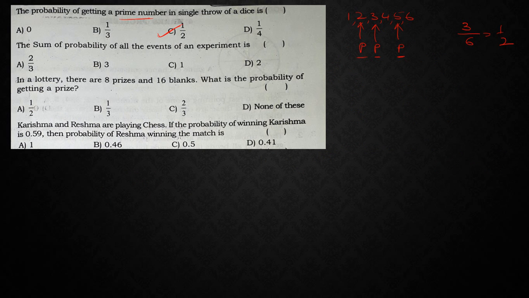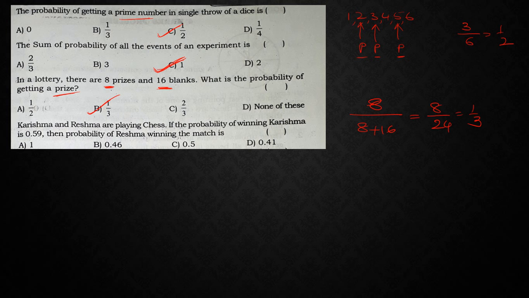Next, sum of probability of all the events of an experiment. So if you conduct an experiment, then sum of all the probabilities is equal to unity, which is nothing but 1. In a lottery, there are 8 prizes and 16 blanks. So totally 8 plus 16. Now what is he asking? What is the probability of getting a prize? So what is the favorable one? 8. So 8 by 8 plus 16, that is nothing but 8 by 24, which gives me 1 by 3. So the answer is 1 by 3.